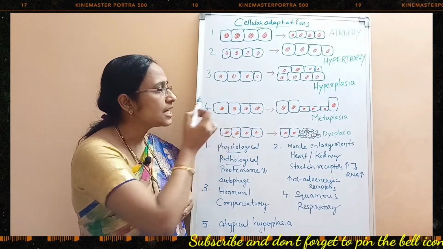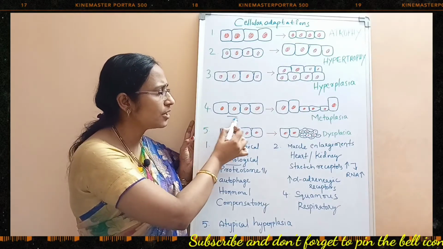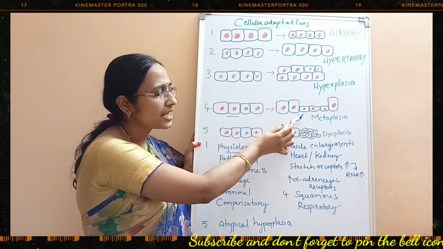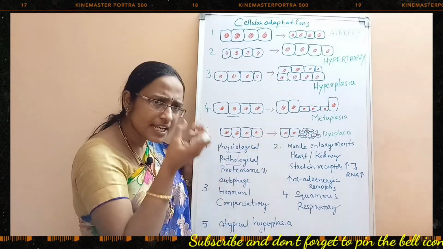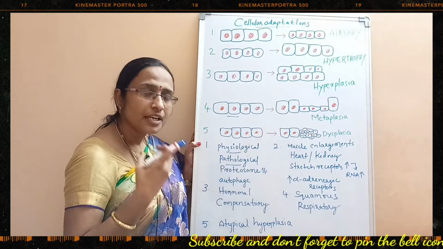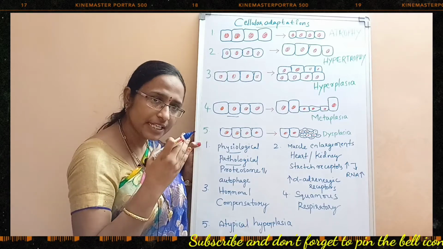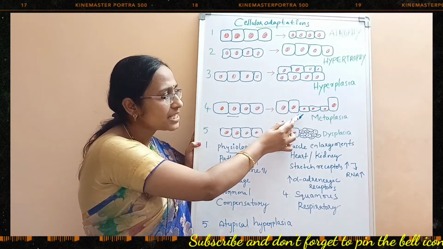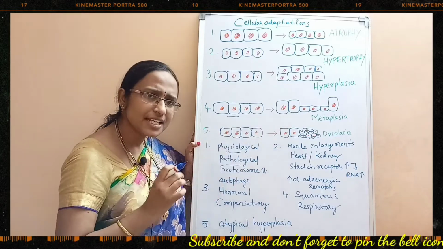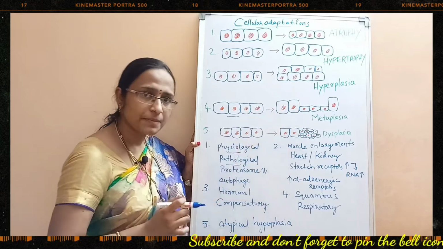Then the other one is metaplasia. Here you can see very clearly these are the normal cells, but these normal cells are replaced by some other cells which are less developed. Their cell size is smaller, and maybe catabolism or metabolism occurs at a lower rate. The original cells are replaced by some other cells which are probably not well developed. That is called metaplasia.